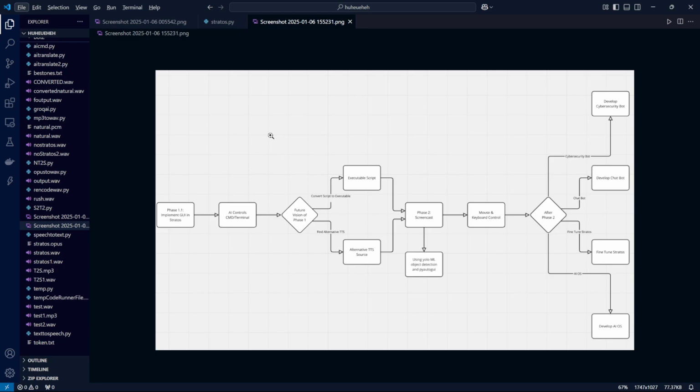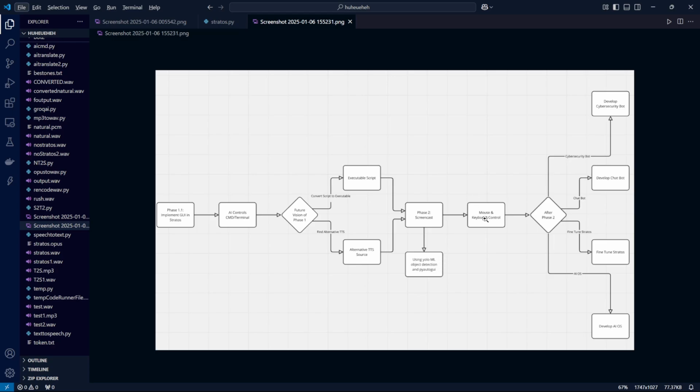But the thing is, the 11 Labs API is not unlimited and it's not free, so I need to find an alternative source. And in my phase two, I want to screencast my screen to the AI, and I'll be using YOLO's machine learning object detection, and PyAutoGUI.